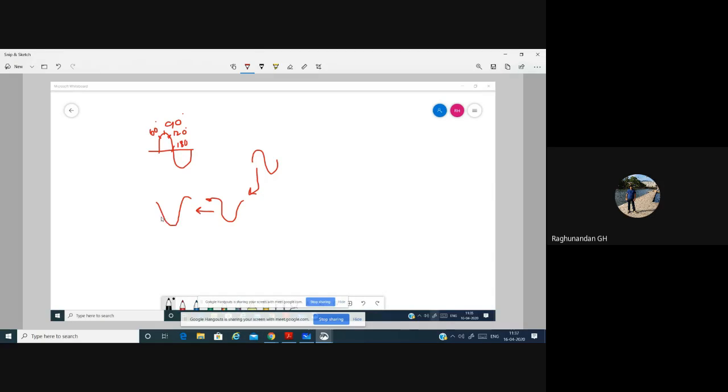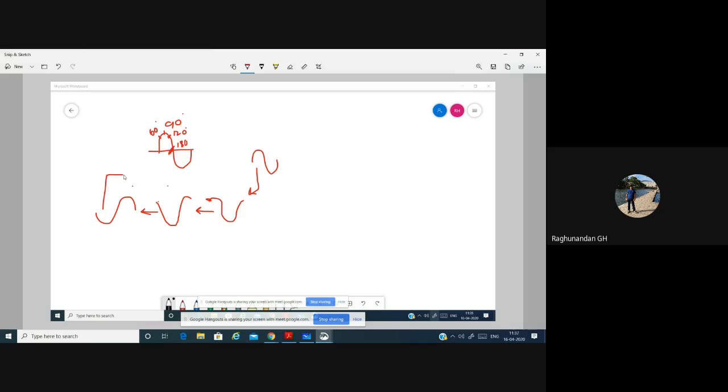The signal becomes like this. When this is passed through the third RC pair, an additional 60 degrees is given. When the additional 60 degrees is given, the signal will come here. So totally it will be having 60, 120, 180. The signal will be like this.